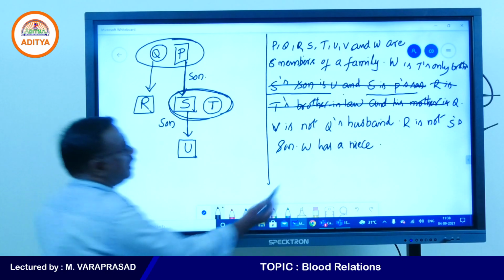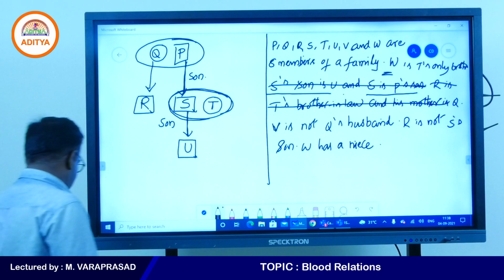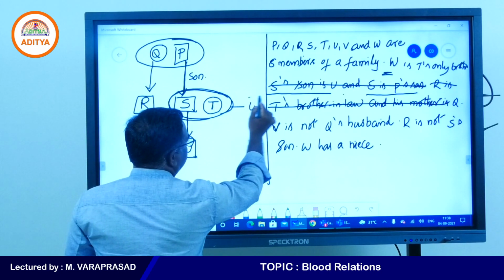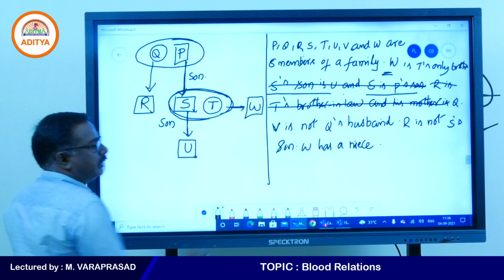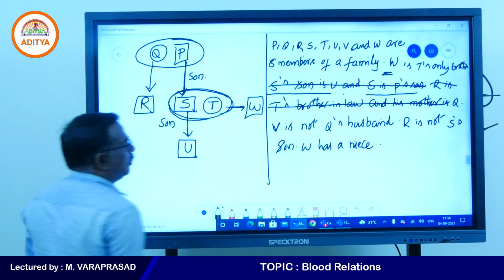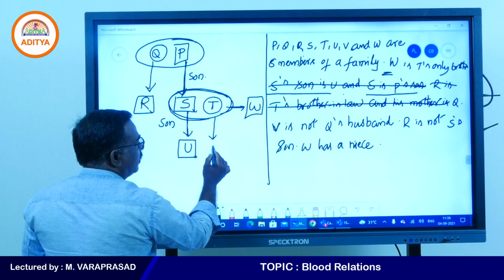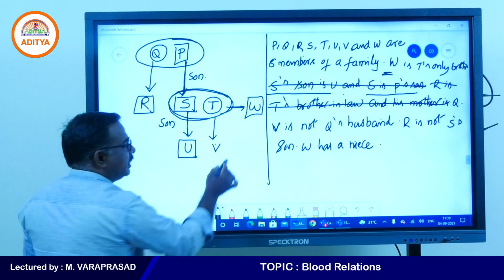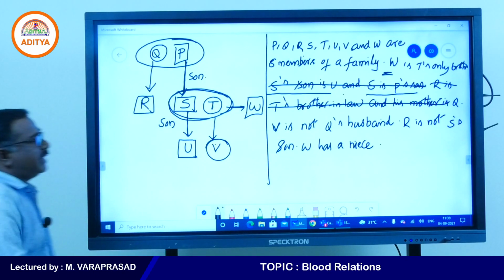W is the only brother-in-law. W has a niece, which means sister's daughter. The only letter remaining is V, that we can write here. W has only a niece. See the family map.